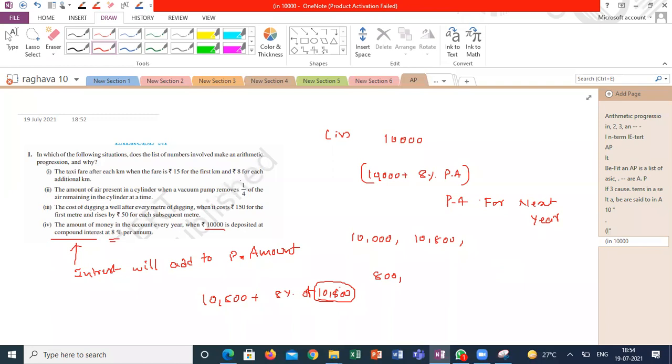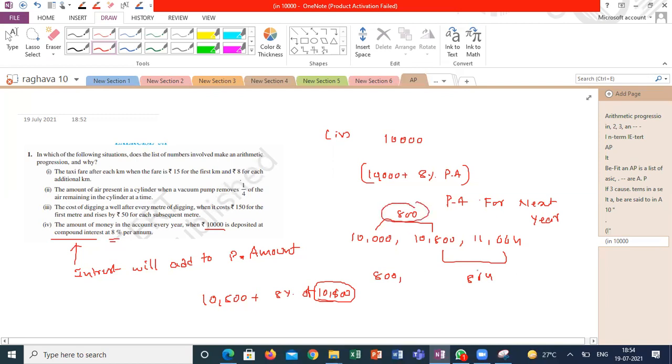So you will get 11,664. Here the difference is 800. Here the difference is how much? 864. Your common difference is not fixed here.